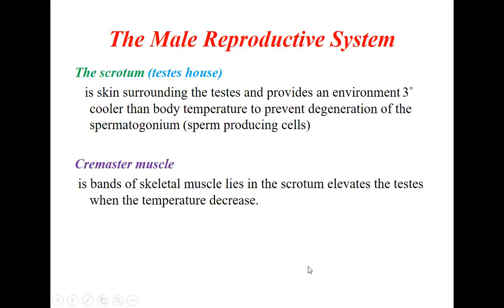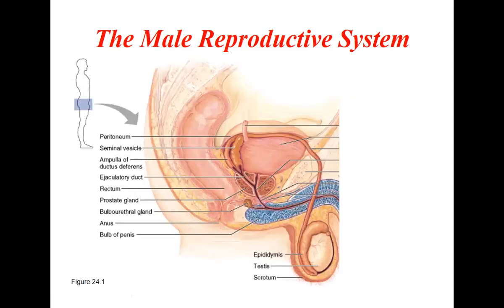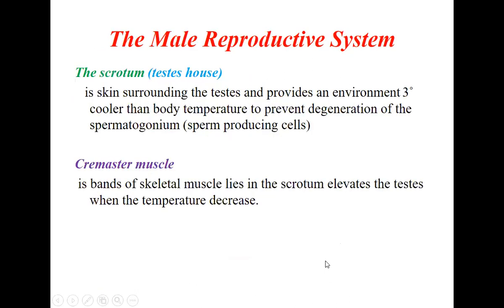Starting from the male reproductive system, that is the scrotum, where the testis is present. The testis is present in a bag-like structure. This is called the scrotum. The scrotum is a skinny bag within which it houses the testis. It keeps the testis inside it.